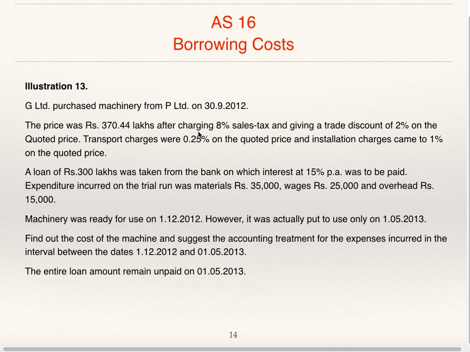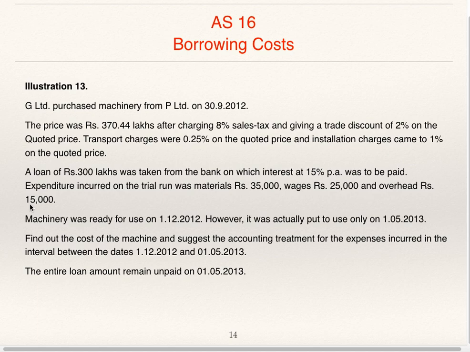Price is given, which is after charging sales tax and giving trade discount. So from quoted price, if you deduct trade discount and add sales tax, you will get 370.44. You have to work backwards and find out quoted price, and on that work out these percentages to find out transport charges and installation charges. A loan of 300 lakh was taken from bank on which interest at 15% per annum was to be paid. Expenditure incurred on trial run was material 35,000, wages 25,000 and overhead 15,000.